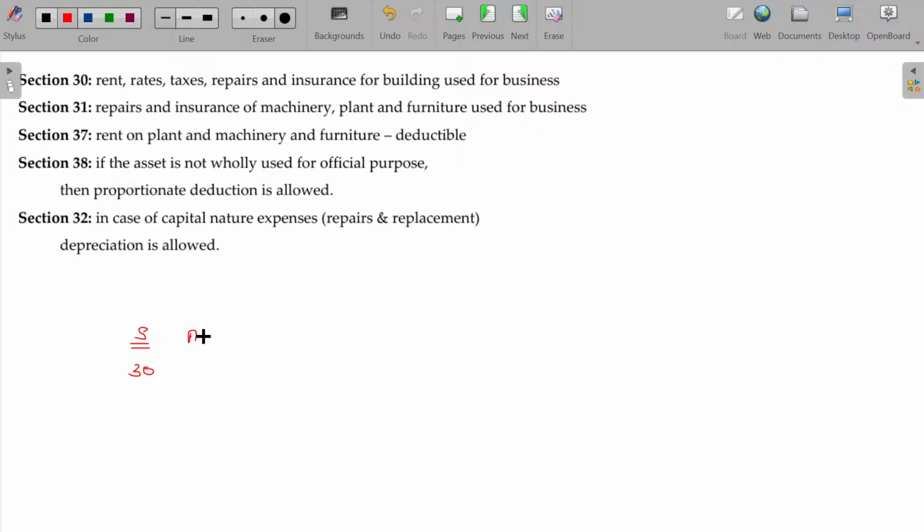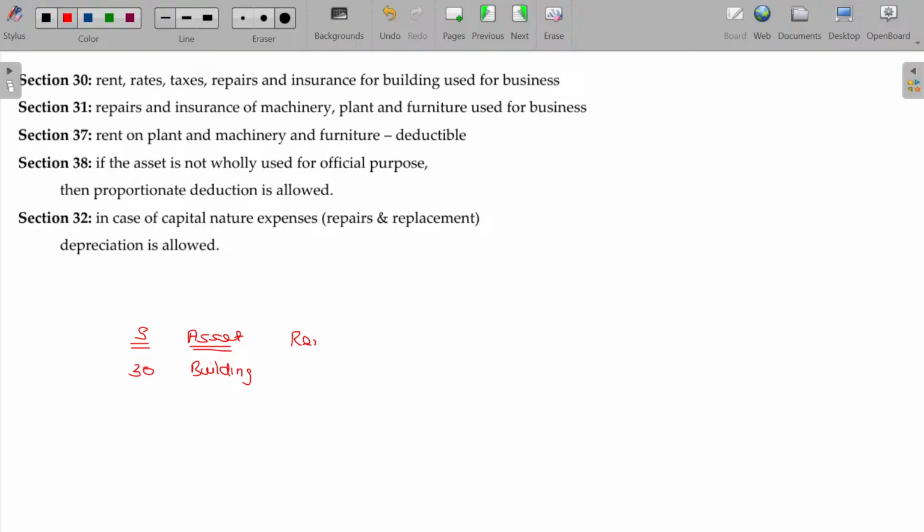Asset being building. Building related expenses. Building is an asset, and building related expenses, what are they?